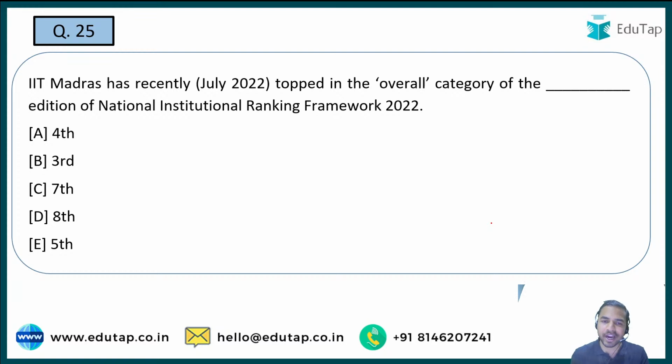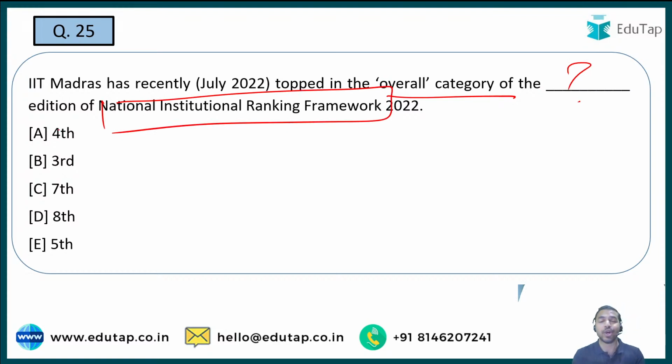Next question is, IIT Madras has topped in the overall category of dash edition of the National Institutional Ranking Framework 2022. So we all know recently that NIRF rankings were being released, and here you are required to tell me the edition of this particular ranking. So please tell me what edition of the ranking was recently released. We all know, I really believe that all of you have covered this particular part, that IIT Madras has topped this under the overall category of this particular ranking.